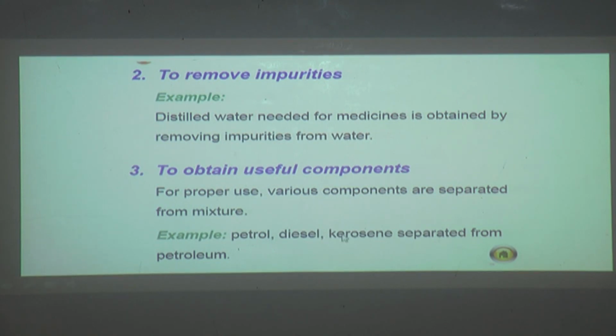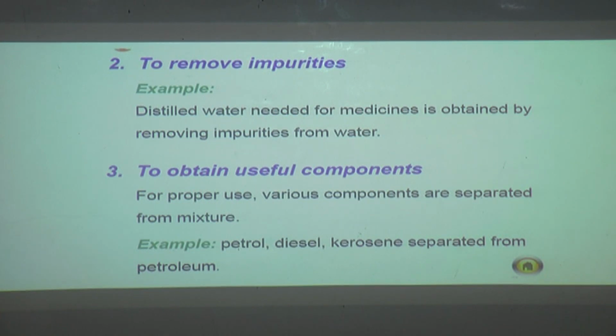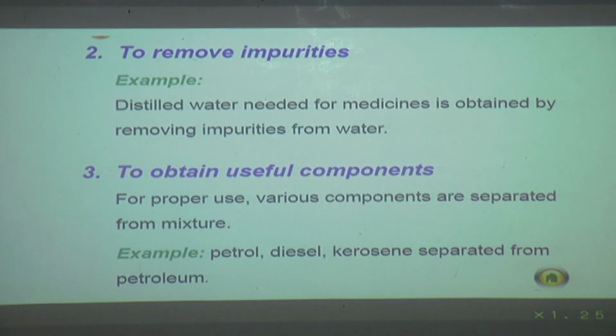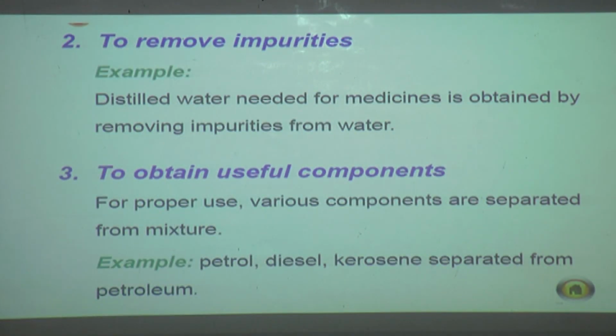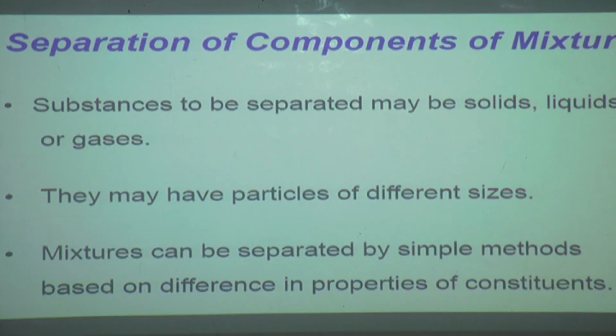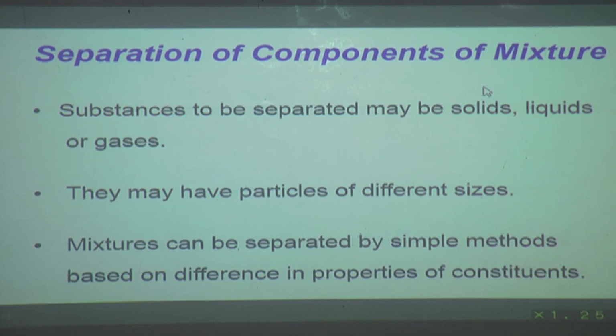For example, diesel is used for running engines, and kerosene is used for gas stoves. To get proper use of the components, the separation of substances is done. So we have seen that separation of substances is a basic need. It is needed to remove unwanted or harmful components and obtain desired useful components in pure form, so we can use them properly.